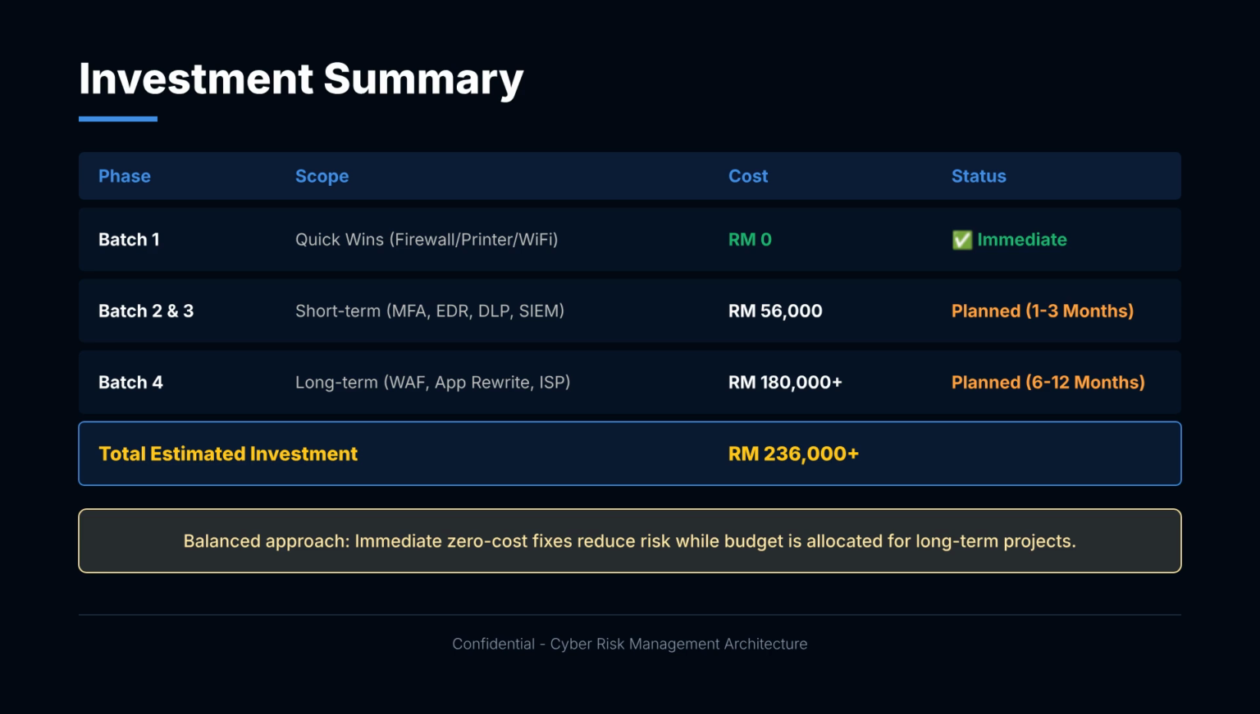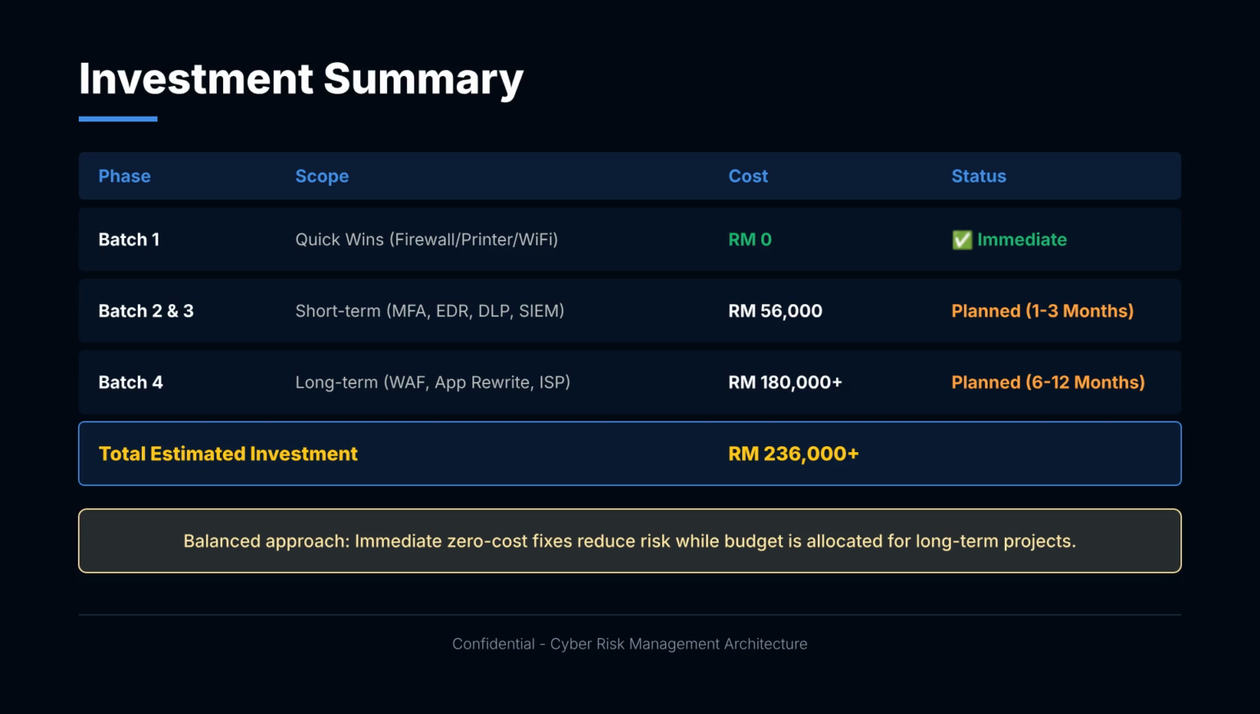Here is the investment summary. Batch 1, quick wins. Firewall, printer, Wi-Fi, costs RM0, immediate implementation. Batch 2 and 3, short term. MFA, EDR, DLP, SIEM, costs RM56,000, planned within 1 to 3 months. Batch 4, long term. WAF, application rewrite, ISP DDoS, costs RM180,000 plus, planned within 6 to 12 months. The total estimated investment is RM236,000 plus.